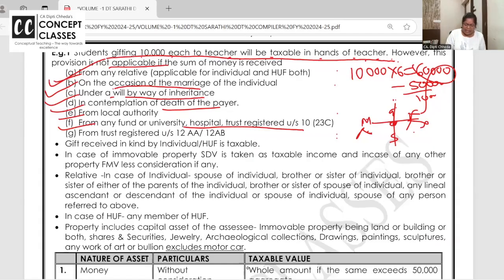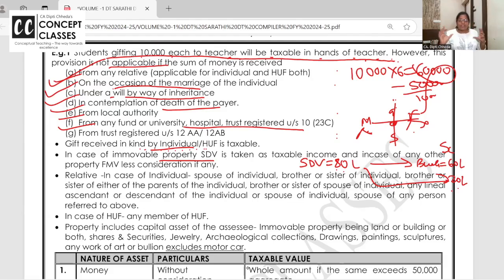Okay. If the gift is in kind and it is immovable property, check the stamp duty value. If the stamp duty value is 80 lakhs and the buyer purchased it for 60 lakhs, when the stamp duty value is 80 lakhs, why did the buyer purchase and I sell it for 60 lakhs? That means the difference of 20 lakhs is a gift from me to you.